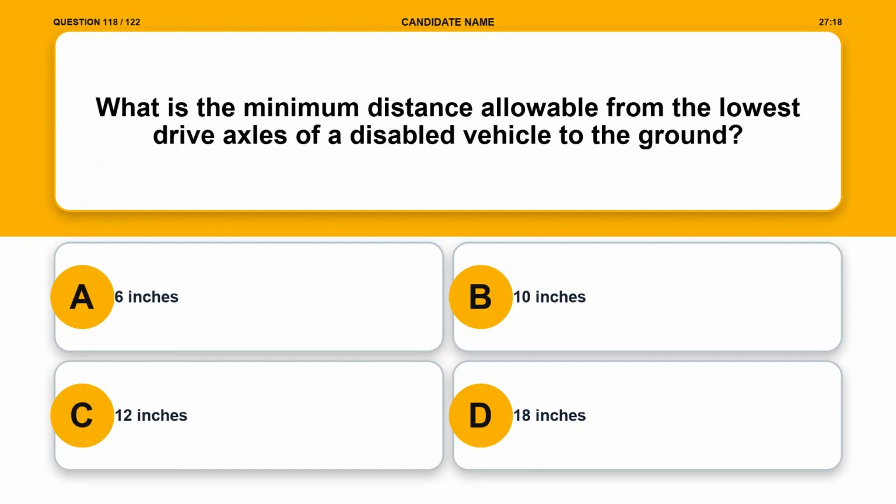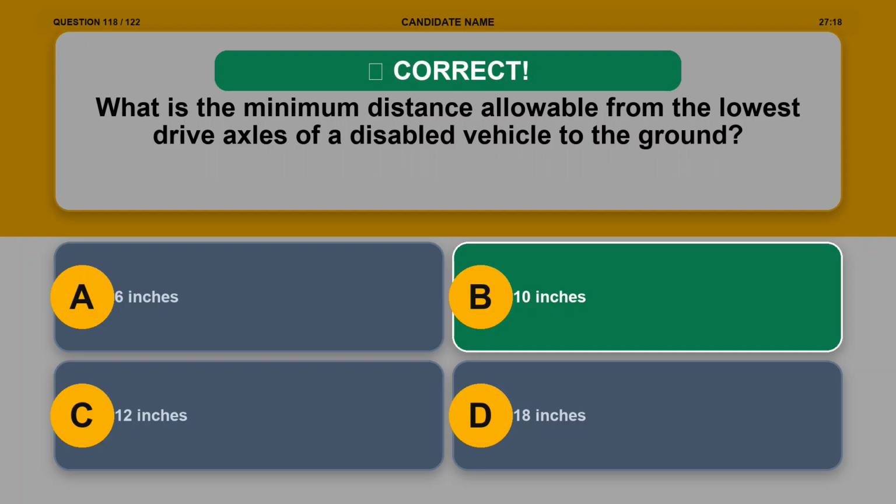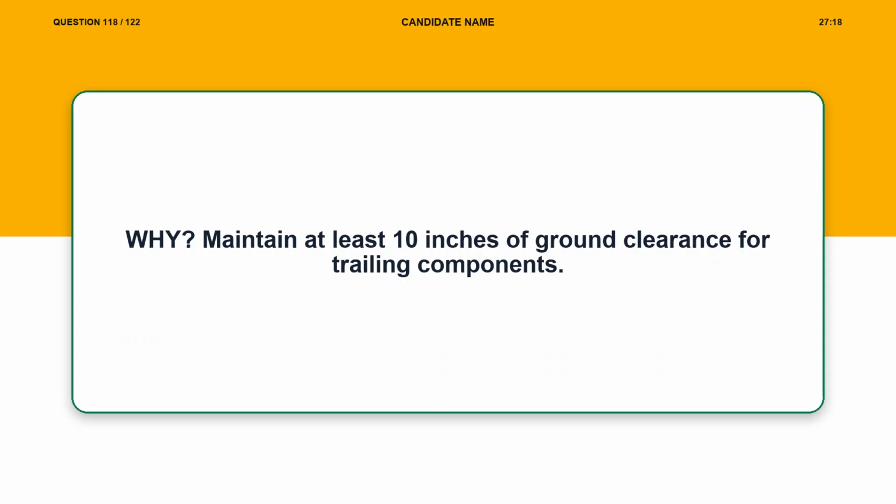Question 118. What is the minimum distance allowable from the lowest drive axles of a disabled vehicle to the ground? Option A, 6 inches. Option B, 10 inches. Option C, 12 inches. Option D, 18 inches. The correct answer is option B, 10 inches. Explanation. Maintain at least 10 inches of ground clearance for trailing components.